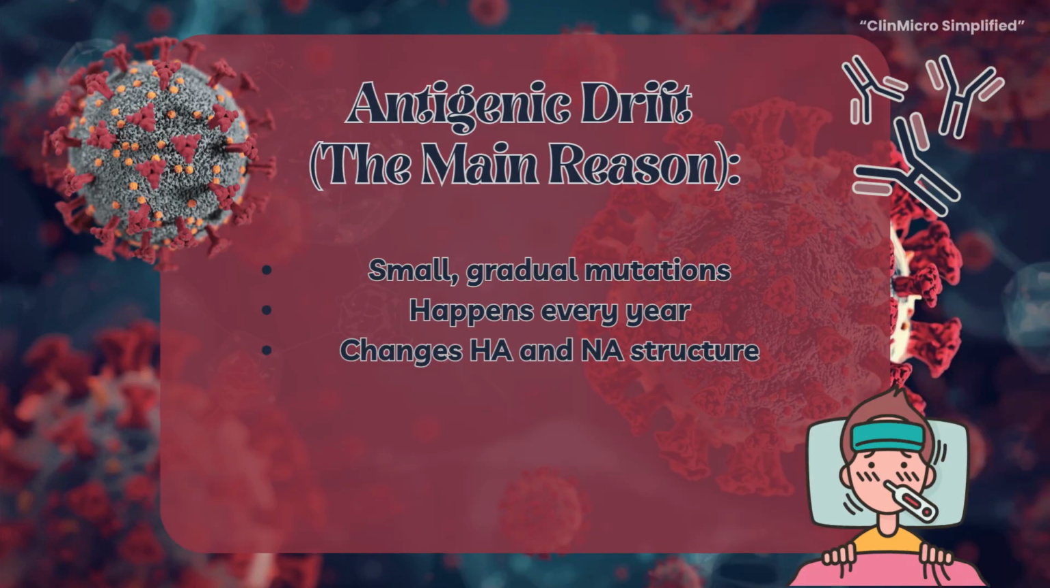The most important reason the influenza vaccine changes yearly is something called antigenic drift. This refers to small, continuous mutations in hemagglutinin and neuraminidase. Even tiny structural changes are enough to help the virus escape previously formed antibodies.